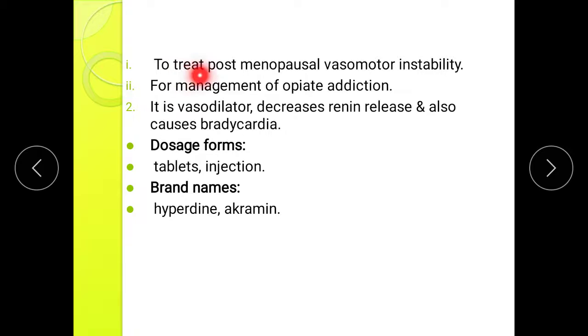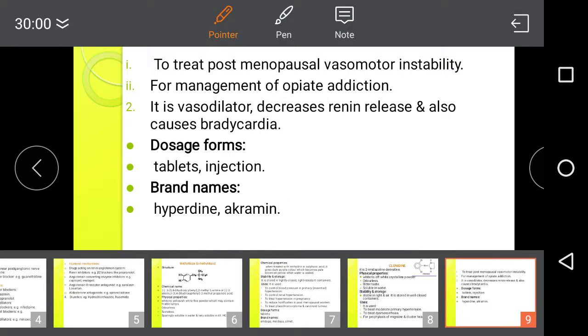To treat postmenopausal vasomotor instability, for management of opiate addiction. It is a vasodilator, decreases the renin release and also causes bradycardia. Dosage forms are tablet and injection, and brand names are Hyperdine and Acramine. Next drug here is